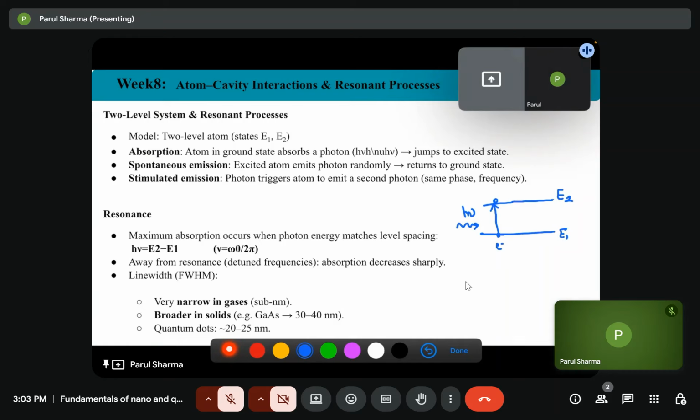This is termed as absorption, and we studied the three Einstein coefficients A21, B12, and B21, corresponding to spontaneous emission, absorption, and stimulated emission.